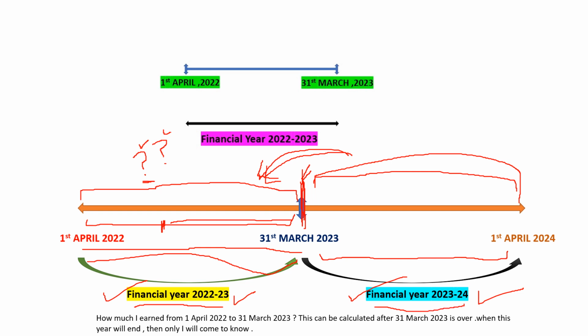I repeat, the calculation of income of this previous year will not be done in this year. It will be done in this year. So this will be called the previous year and this will be called your assessment year.